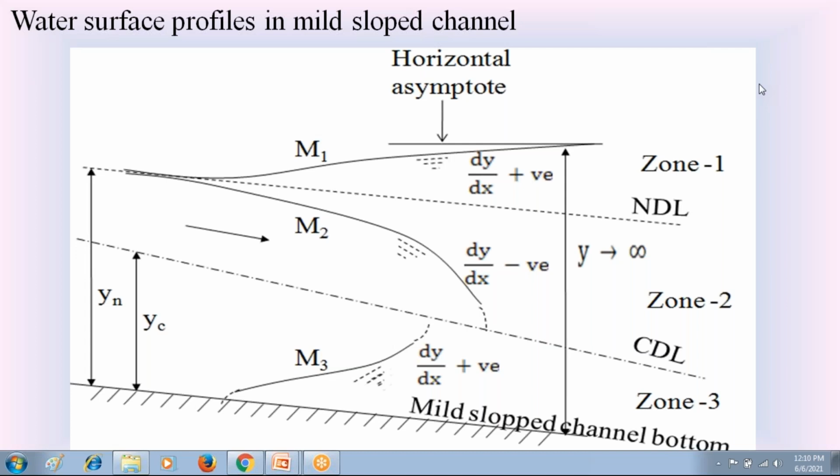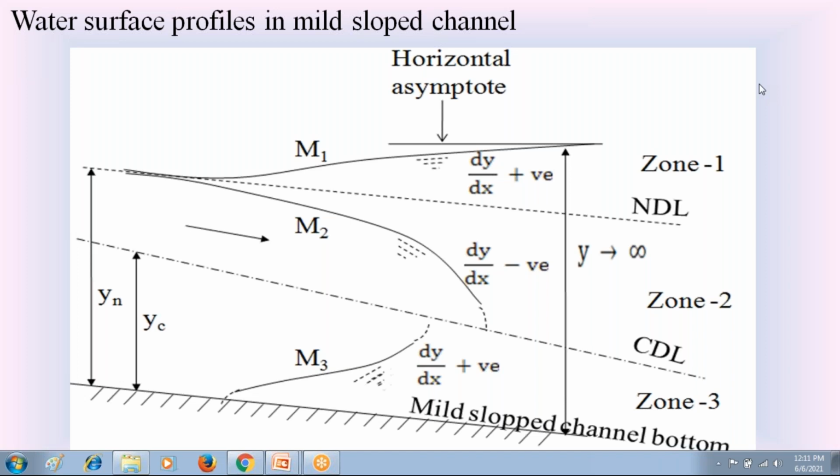Good morning, students. In my last video lecture, I explained the determination of water surface profile in open channel. In that, first we determine the normal depth yn and critical depth yc in the open channel. Then by knowing the depth of flow y in the open channel, we can identify the nature of water surface profile in open channel. And in the previous classes, I explained the characteristics of water surface profiles in open channels.